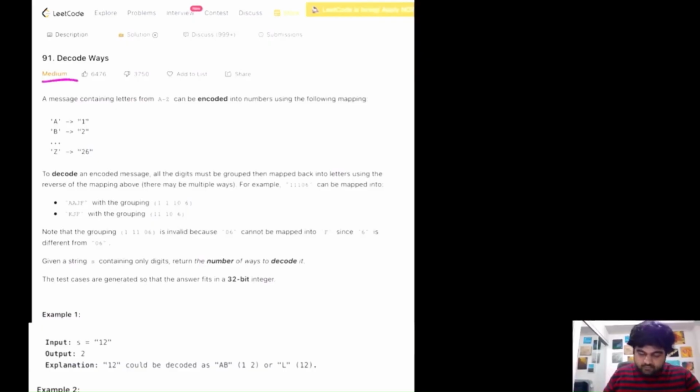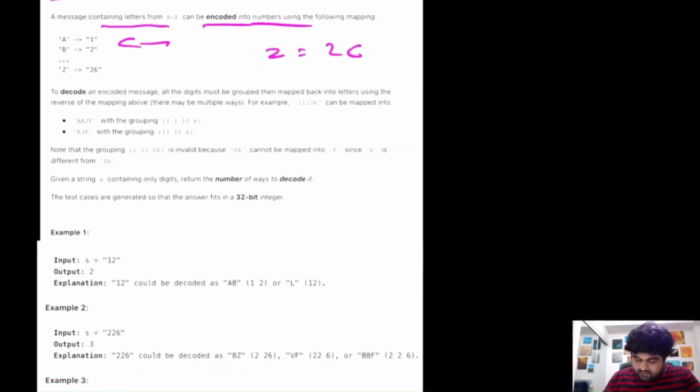This is a LeetCode medium problem, and we are given a note that basically a message containing letters can be encoded into numbers using the following method. So A is 1, B is 2, and if we keep doing that, Z is actually 26. And we are given a string S that contains digits, and we need to return the number of different ways we can decode it.